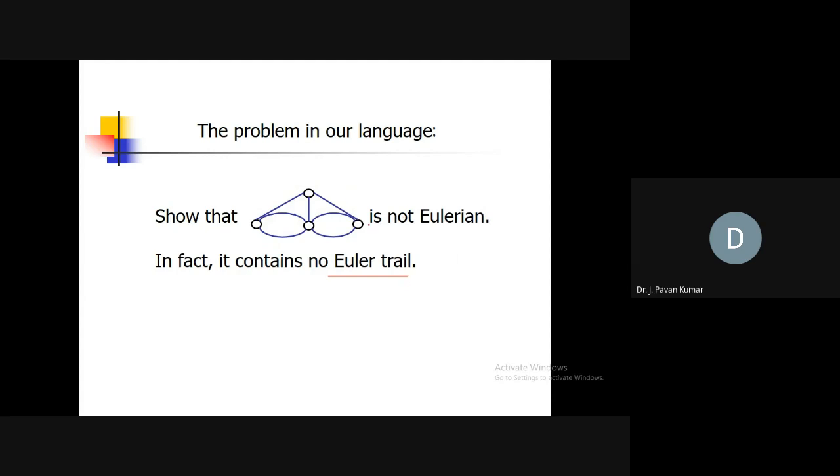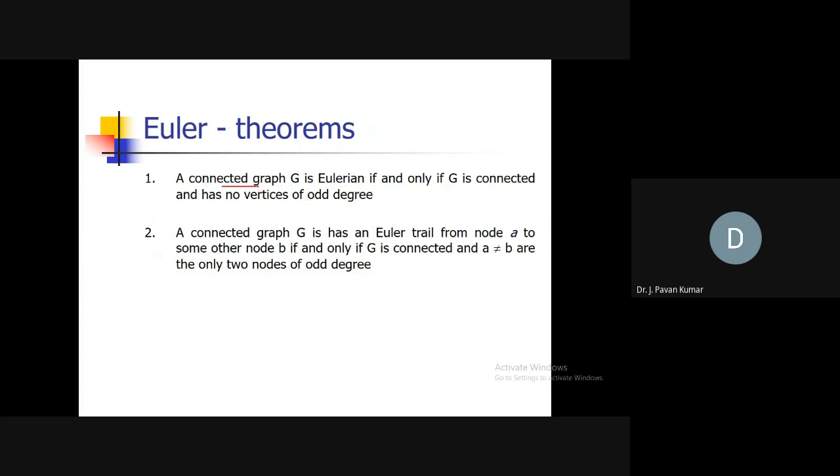From this we have determined one thing: if all the vertices have even degree, then only we will have an Eulerian circuit. If any vertex has odd degree, straight away we can say it will not contain an Eulerian circuit or Eulerian cycle. Similar to that, a connected graph G is Eulerian if and only if G is connected and has no vertices of odd degree. This is what we have observed in the previous example.